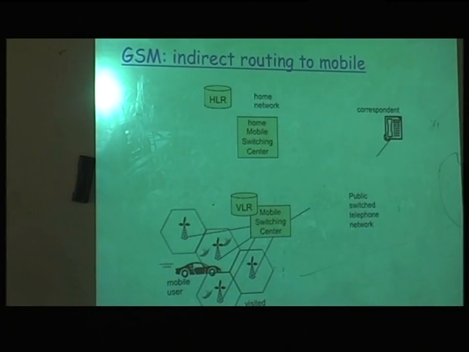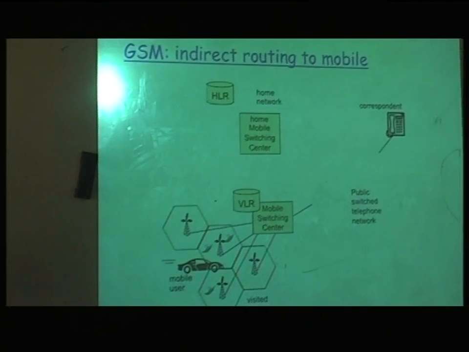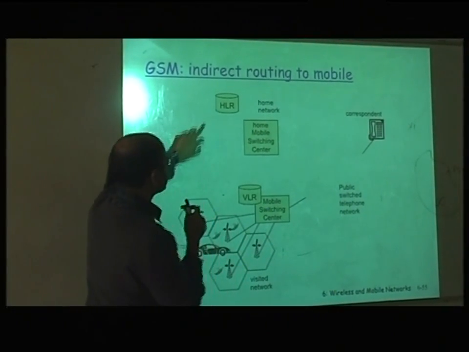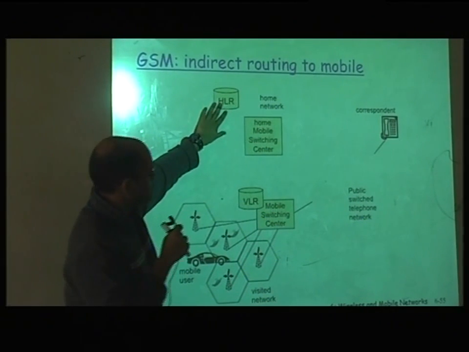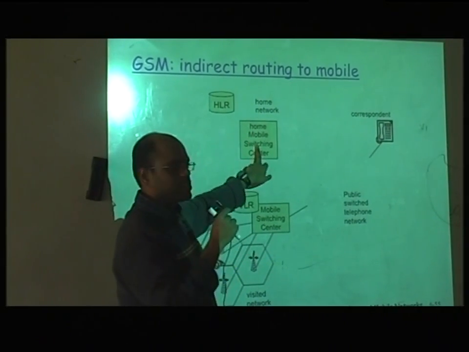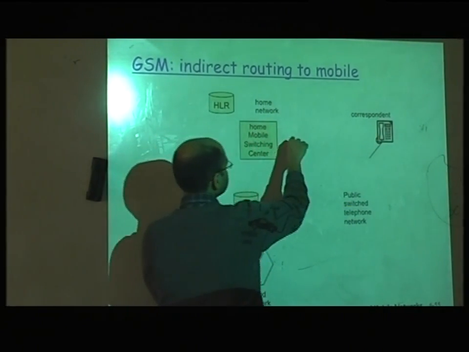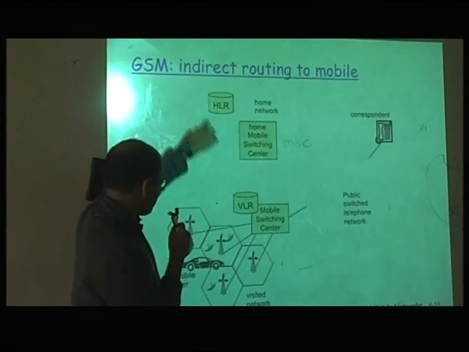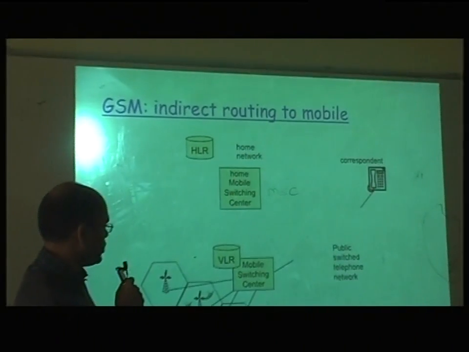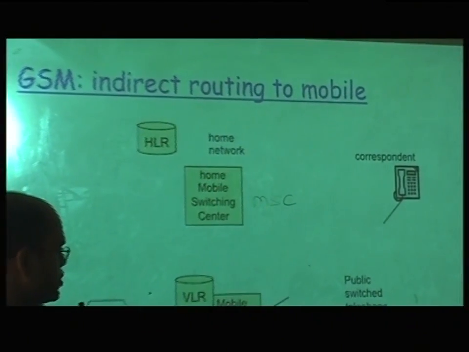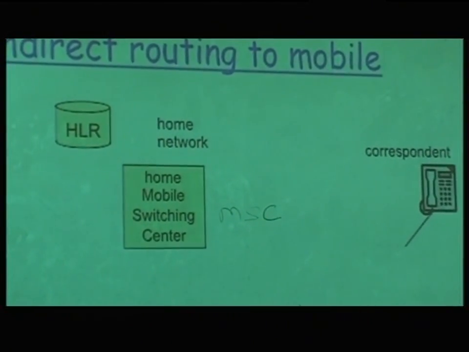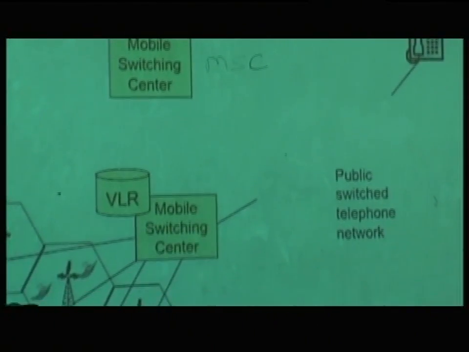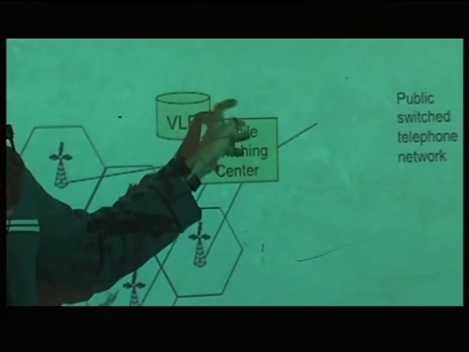So we'll see indirect routing, the same routing that we talked about in IP for mobile. So this is HLR, this is my home network, the home network mobile switching center. So this is the MSC. Right? And say I'm moving from this network to a new network for mobile, so this is a new mobile switching center with VLR. Right? So once I come into this, I will get registered in the VLR.